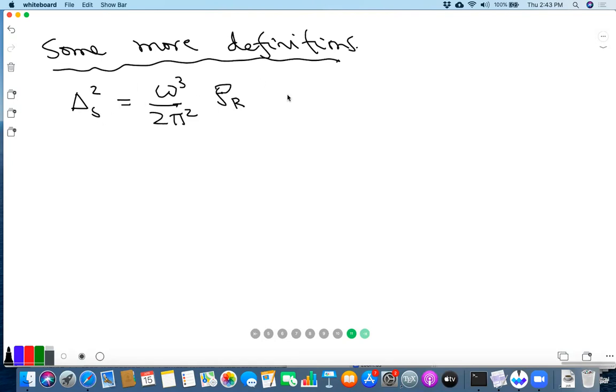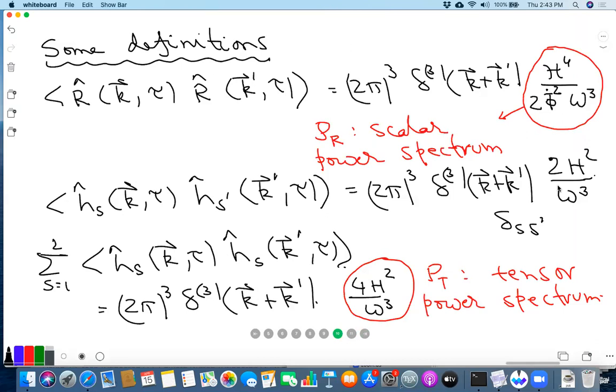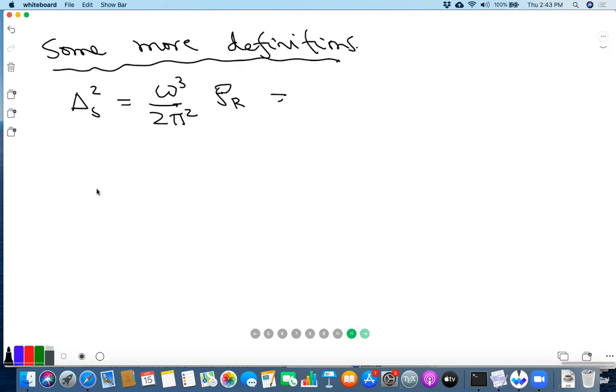And this you can just read out from the previous one. The omega cube cancels this omega cube, and you just get this h to the 4 over 2 phi bar dot square, and then there's a 2 pi square. So this is h to the 4 over 4 pi square phi bar dot square.